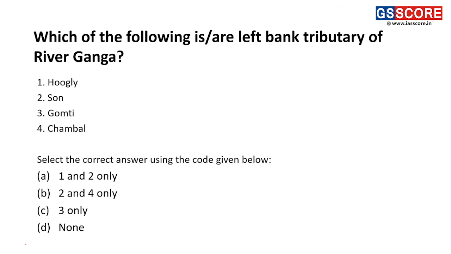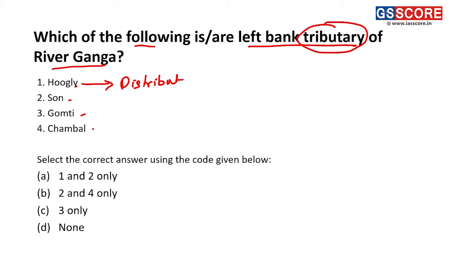Next question we have on the Ganga river and its tributaries. Which of the following are the left bank tributary of the river Ganga? Option 1 is Hooghly, option 2 is Son, option 3 is Gomti, and option 4 is Chambal. If we look at statement 1, that is Hooghly, Hooghly is not a tributary, but it is a distributary of river Ganga. Son river is not a left bank tributary, but it is a right bank tributary.